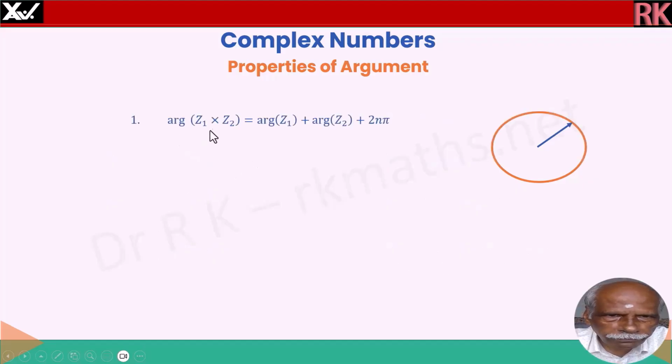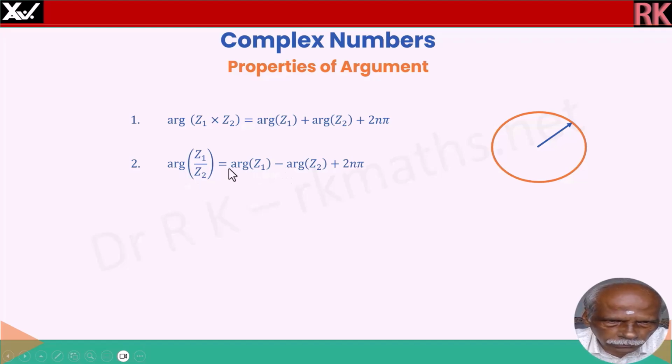And argument of a product is equal to summation of the arguments plus 2n pi, because it will be repeated; after one revolution it comes to the same angle, therefore plus 2n pi, because 2 pi means one rotation, and n represents the number of rotations. Argument of division is equal to the difference between the arguments. Argument of z1 by z2 is equal to argument of z1, that is numerator, minus argument of z2, that is denominator, plus 2n pi as usual.